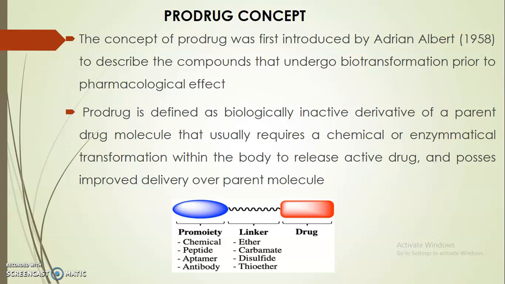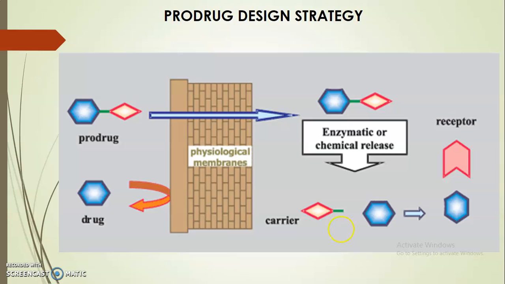So, for example, this is the drug design strategy. So this is a drug. When the drug itself goes to some physiological membrane, it cannot enter. So what we can do is attach the drug to a promoiety, which makes it easy to enter into the cell and the physiological membrane.